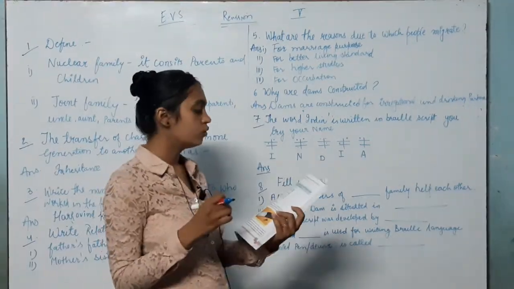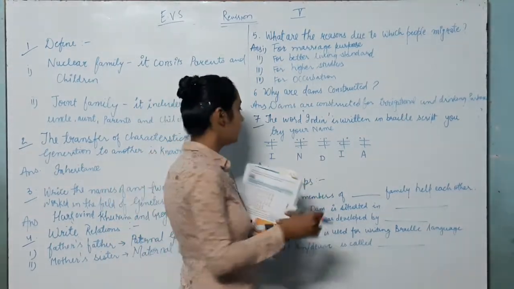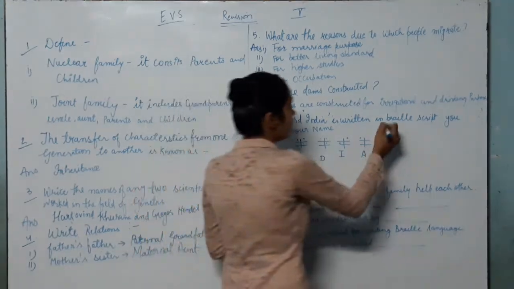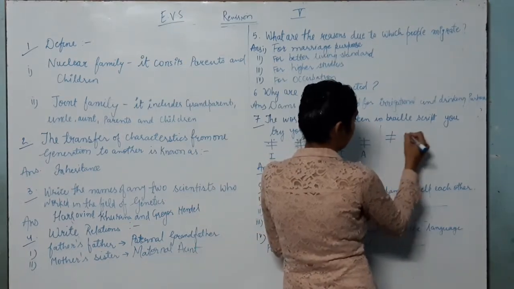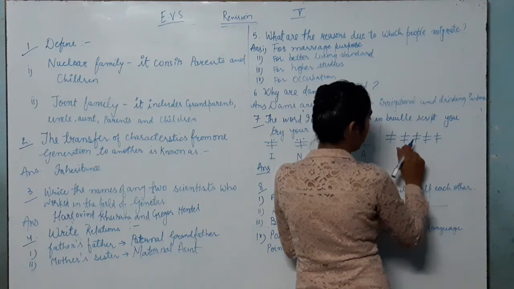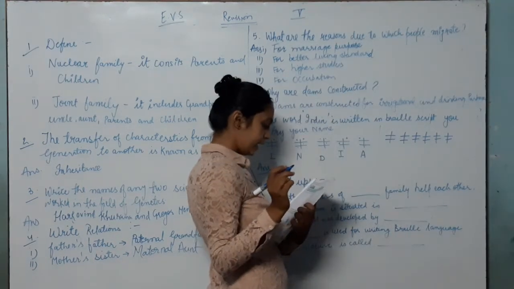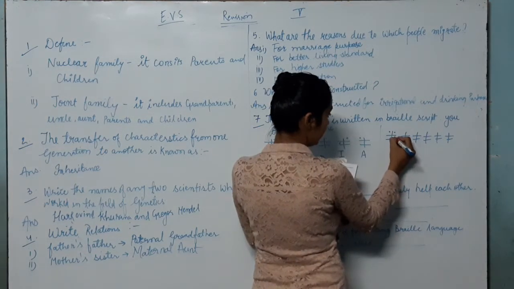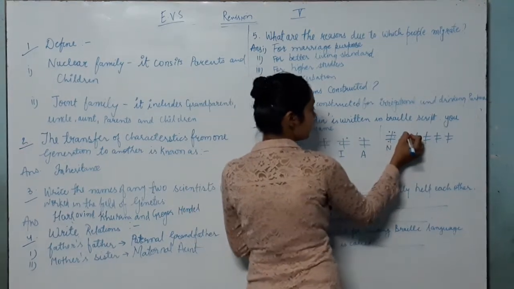Okay, so suppose my name is Nikita. Actually my name is Nikita. So how would I write it? N is like this, and there are 4 dots in N. I is like this.